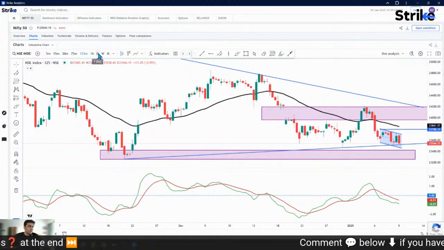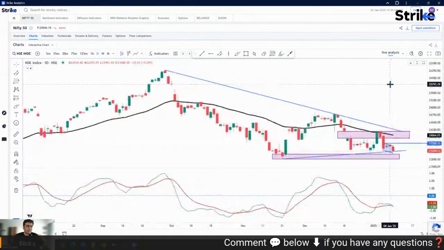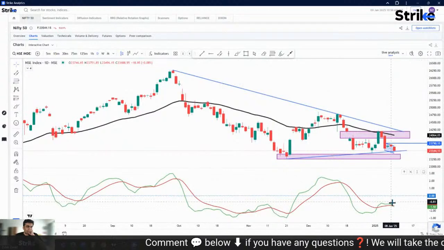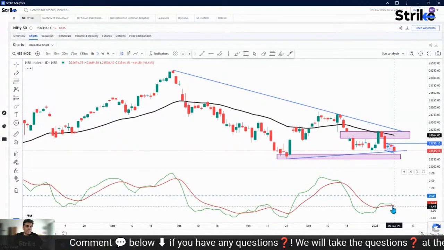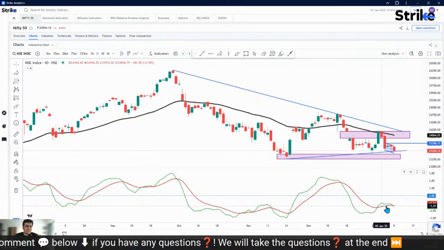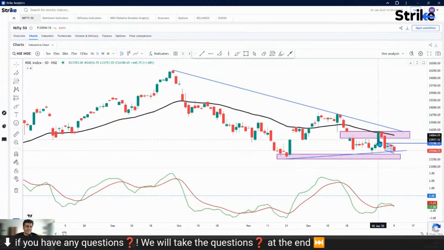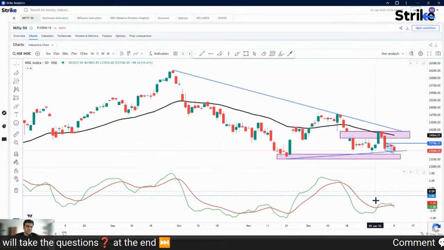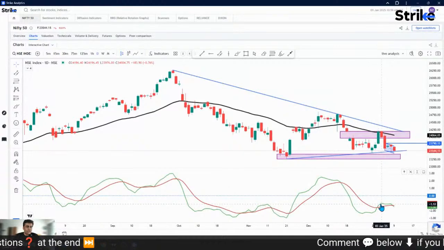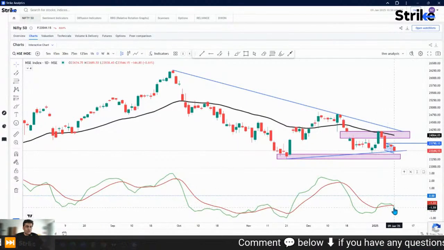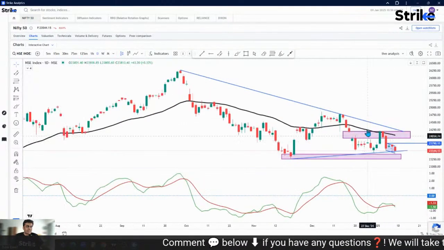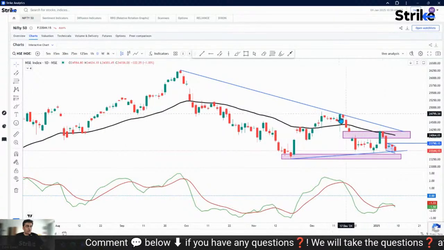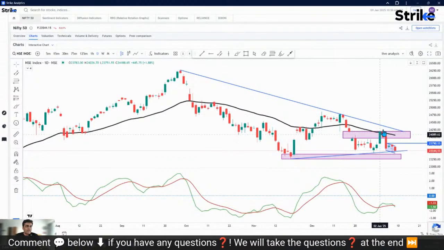On the daily time frame chart, the momentum indicator has turned bearish once again. It was bullish for a few days after the rally on the first and second of January. Momentum had turned bullish, but again it has turned to bearish territory, unable to cross above this particular high, and it made a lower high.